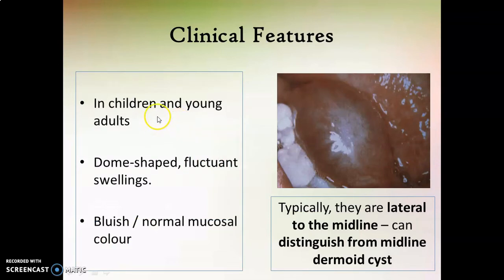Clinically, ranula is also common in children and young adults, and it appears as a dome-shaped fluctuant swelling. It might be bluish or normal mucosal color like your mucocele, and it is typically present lateral to the midline in the floor of the mouth. This is an important distinguishing feature from dermoid cyst, which usually arises along the midline.